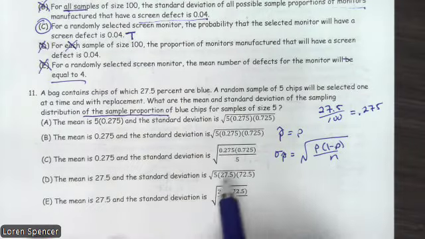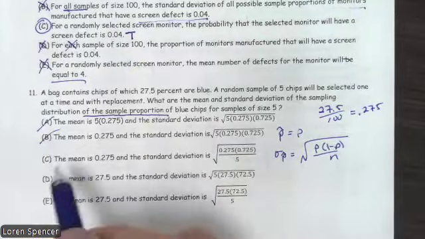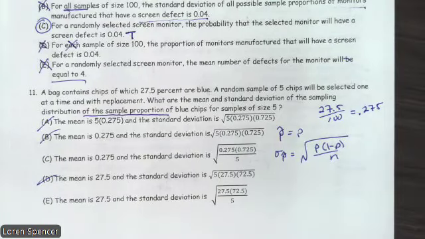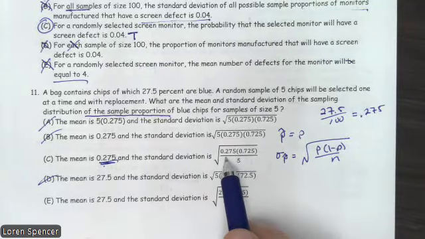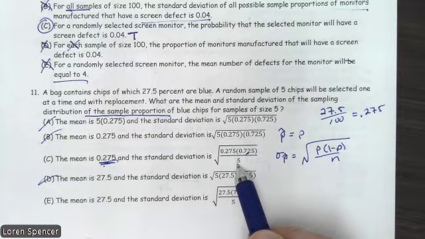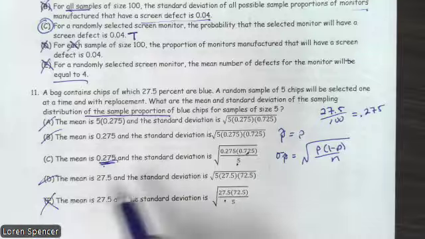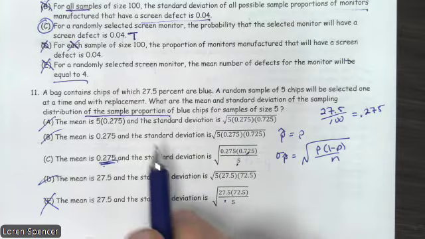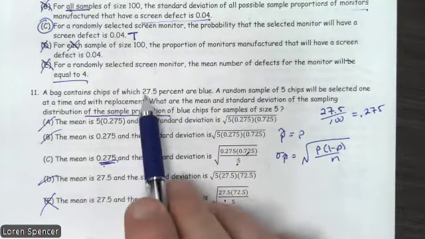Based on the formulas, we know it can't be A or B or D. So now we're down to C and E. 0.275 is right here in the standard deviation, 1 minus 0.275 gives me this value, divided by the square root of 5. We cannot use the whole values. That's what's wrong with this. These values needed to be divided by 100 because this was a percent. So please make sure you divide your percents by 100.